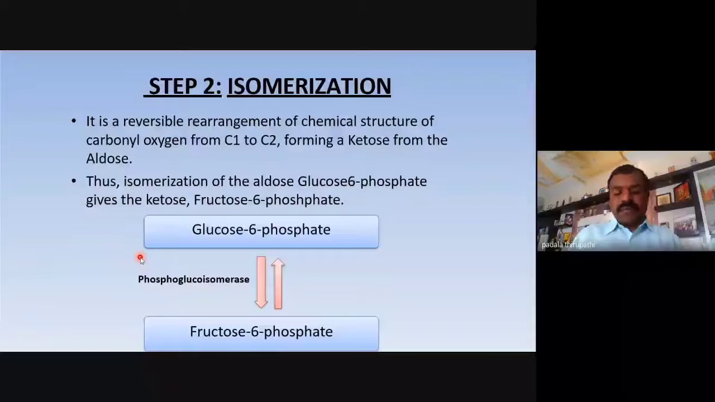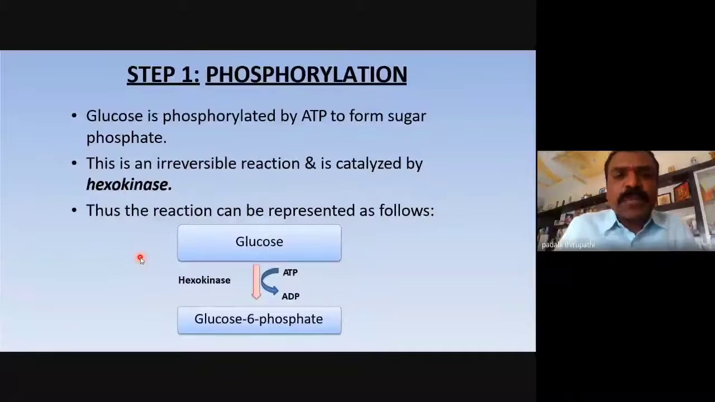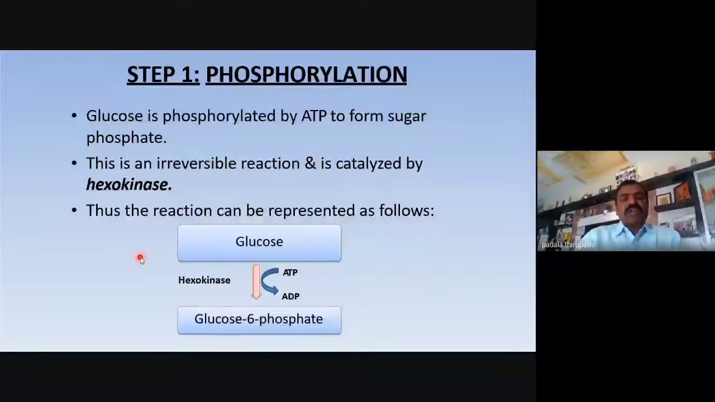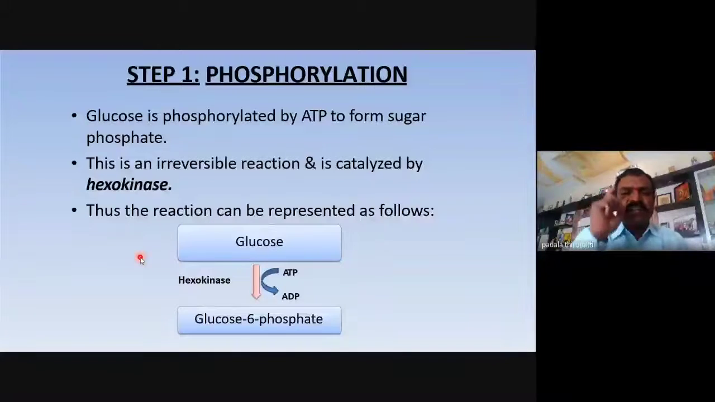Is there any doubt in the phosphorylation first step? You have already studied this in your intermediate second year, my dear friends. You can recollect the information. There is no variation, no deviation, no difference. That glycolysis is this glycolysis. Remember, my dear friends, glycolysis is anyway glycolysis.